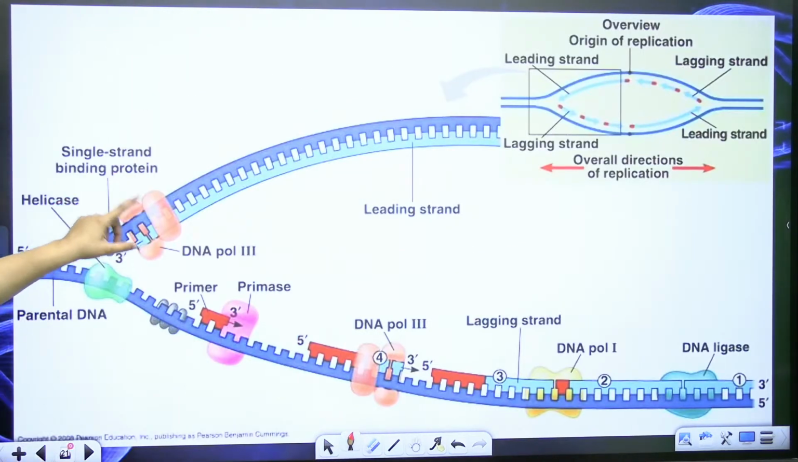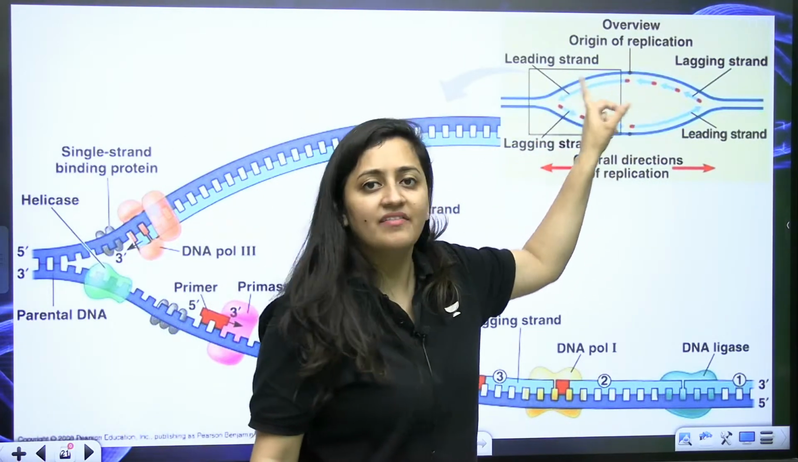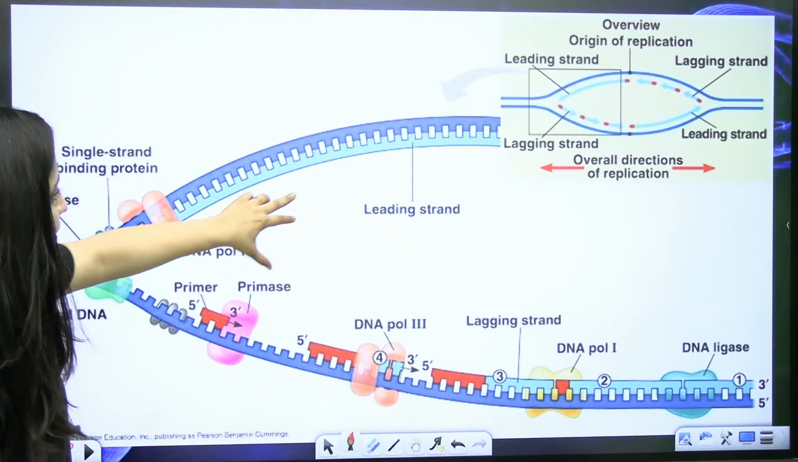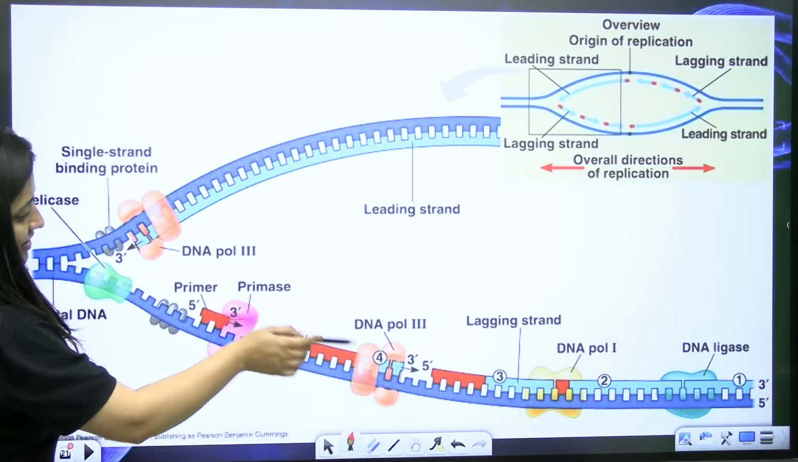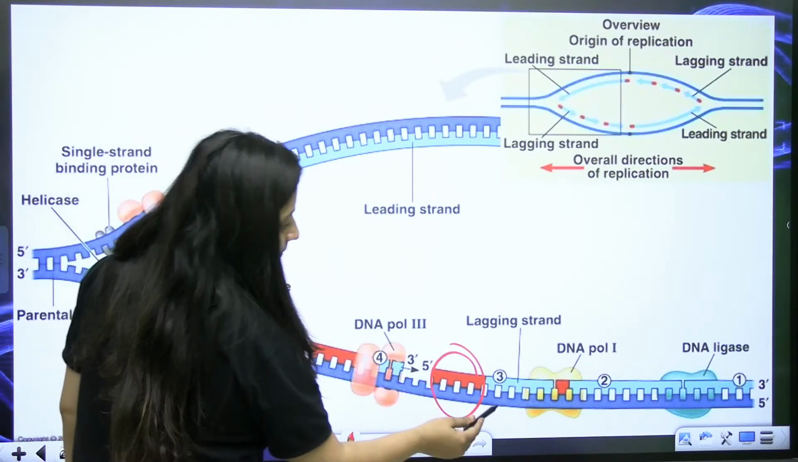So see this diagram also. That is your replication bubble. The replication bubble has two replication forks. Look at the leading strand, continuous. Look at the lagging strand. The lagging strand is moving away from the direction of the replication fork. So see, the primer on the lagging strand.